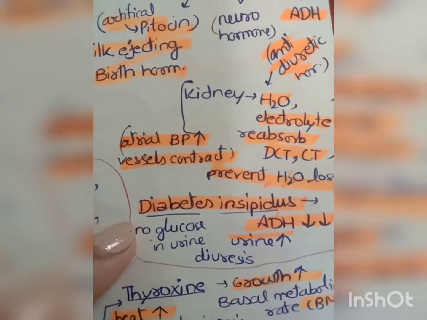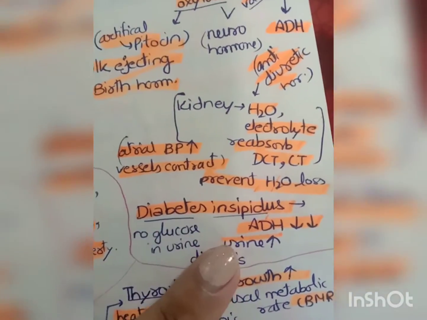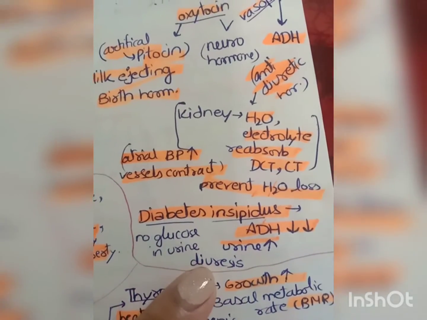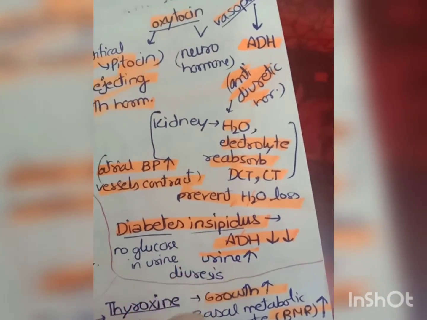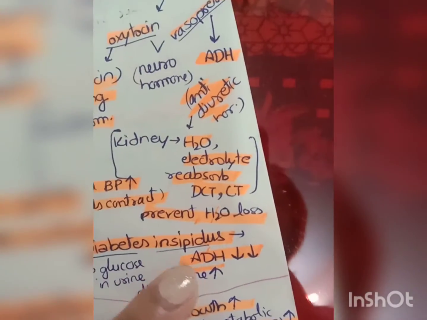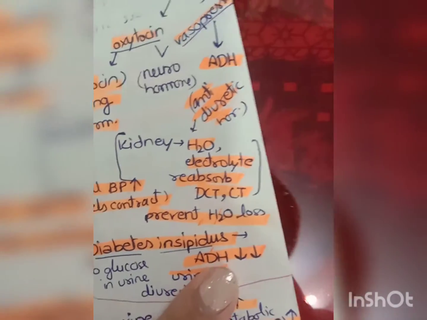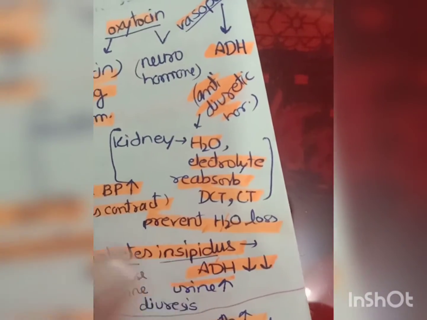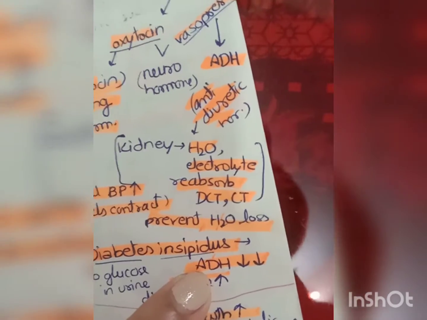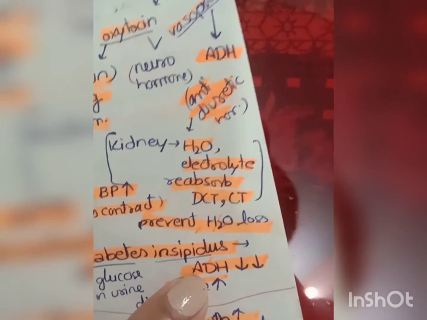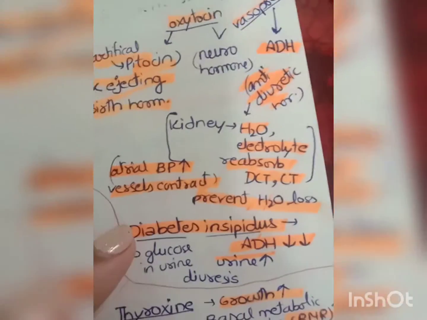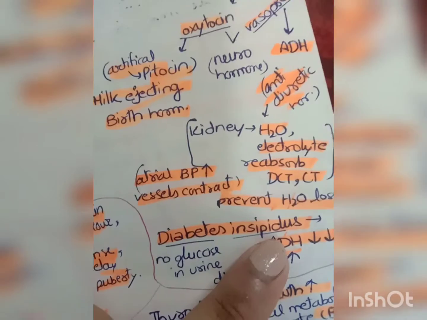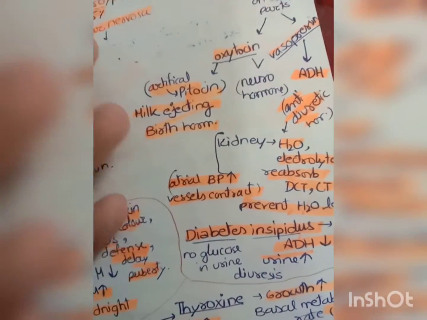Now, in case of diabetes insipidus, no glucose is found in the urine, means diuresis occurs, and there is more urine output from the body, and ADH hormone decreases. Okay, see, the amount of ADH released is very much decreased, hence there is more water loss from the body. So this condition is known as diabetes insipidus, and the other diabetes, which is the most common diabetes, is known as diabetes mellitus.